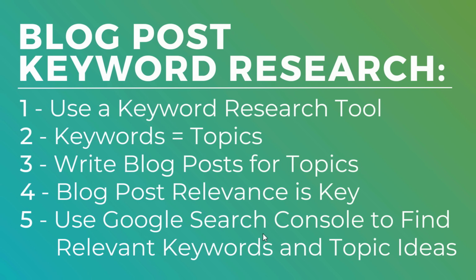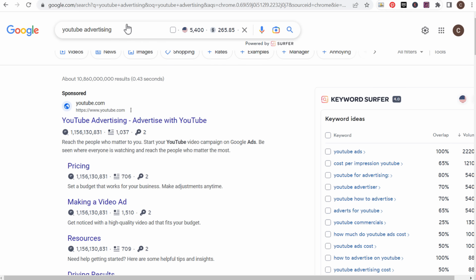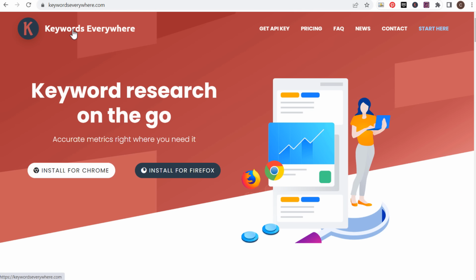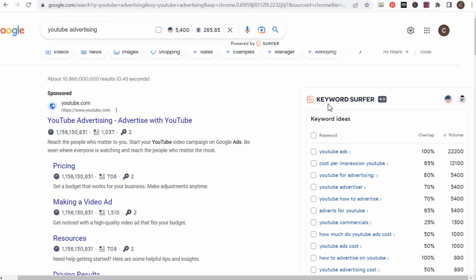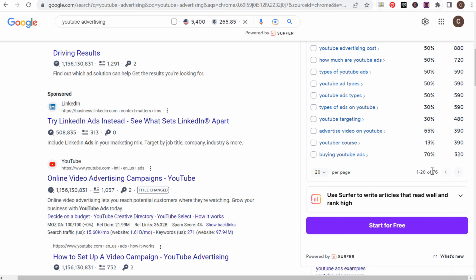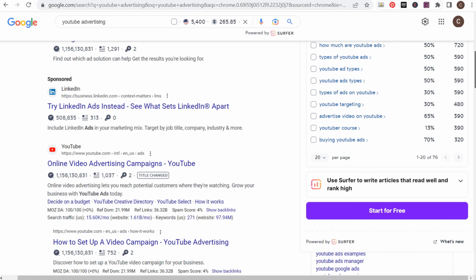Now, number 5 is using the Google Search Console to find relevant keywords for your blog articles and additional topic ideas. So using a keyword research tool, we're going to come over here, and one of the easiest keyword research tools to use is Keywords Everywhere. So if I need topics to write about related to YouTube advertising, you can see over here on the right-hand side, this is Keyword Surfer. They're going to give you a ton of different keywords as well. So if we scroll down here, there's 76 total keywords. Just looking right here, types of YouTube ads, YouTube ad types, that is an article. YouTube targeting, how to target your ads on YouTube.